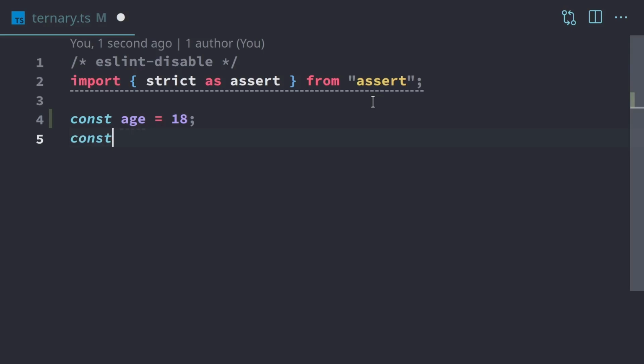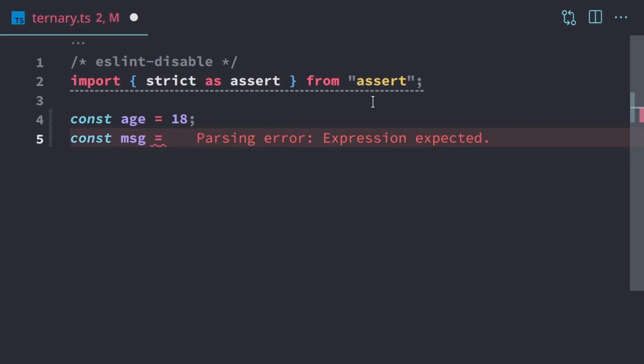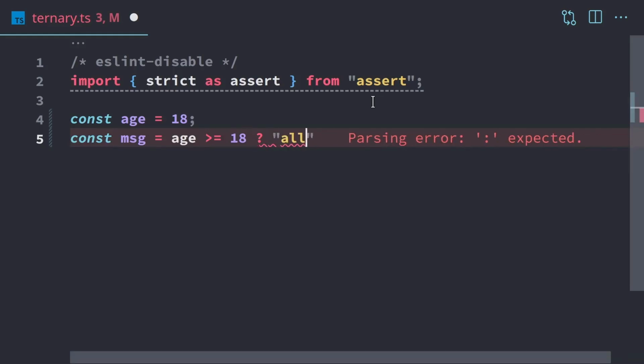So we'll have const message, and this message will be displayed to the cashier when they try to make the purchase. So if the age is greater than or equal to 18, and here's the ternary part, we have the question mark, and then we have allow. So we'll allow the purchase if they're greater than or equal to 18 years old.